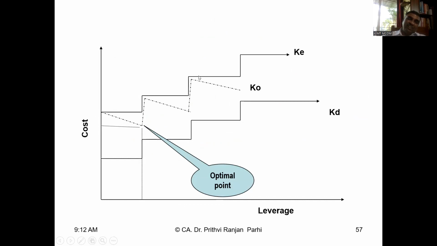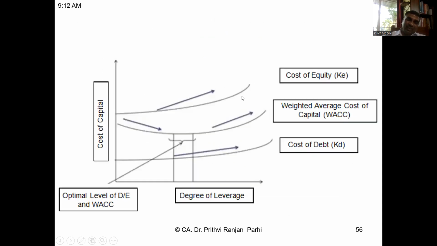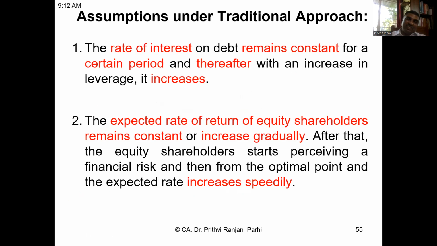So it falls and then increases. Finally, you will see the behavior will be like this: the overall cost of capital will remain constant or go down, but after a certain time, it will also increase. This is possible.